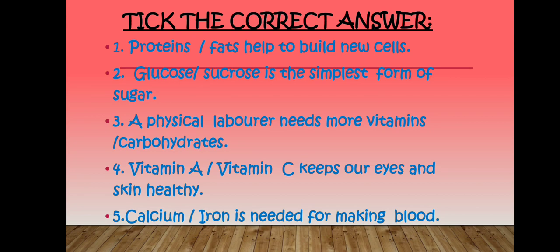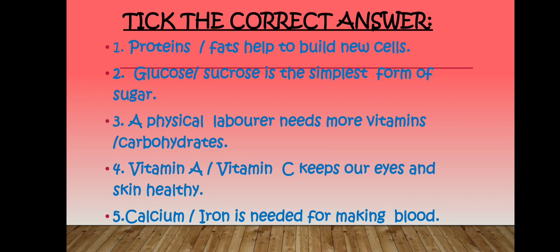Second, glucose or sucrose is the simplest form of sugar. Our answer will be glucose. Glucose is the simplest form of sugar. Third, a physical laborer needs more vitamins or carbohydrates. A physical laborer needs more carbohydrates. Answer is carbohydrates.